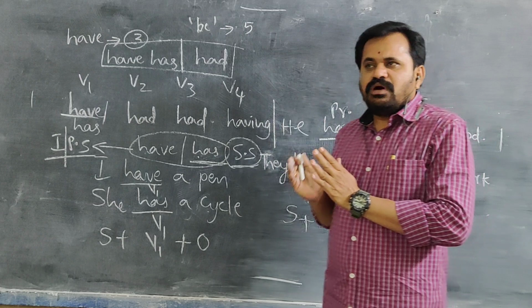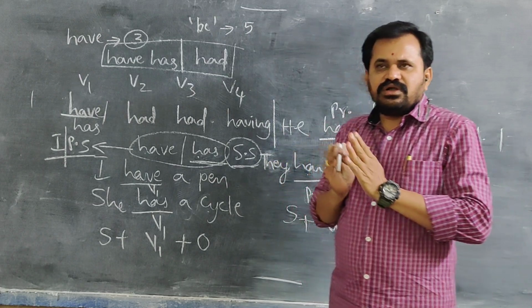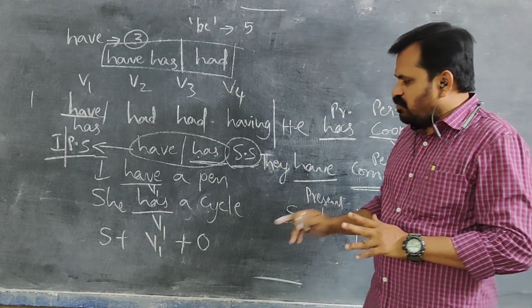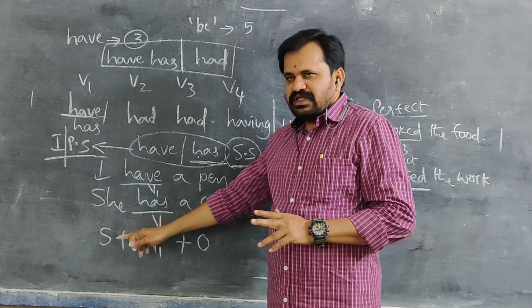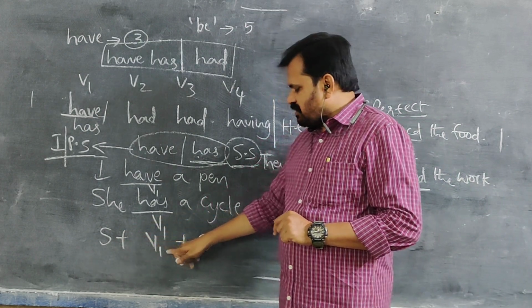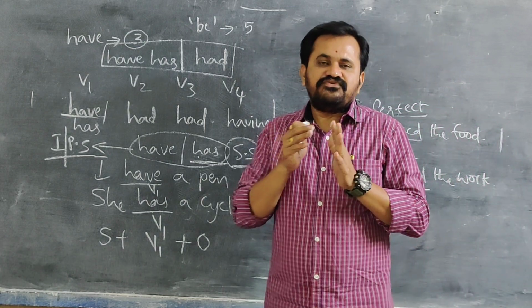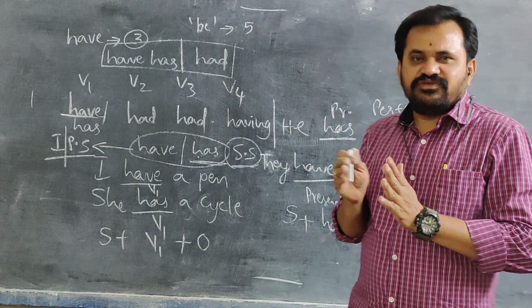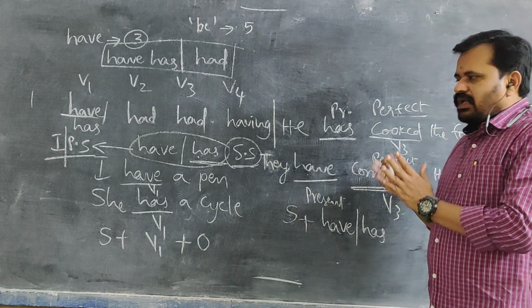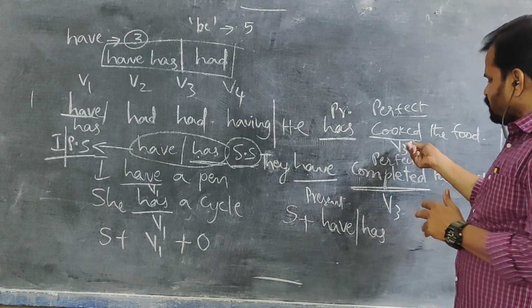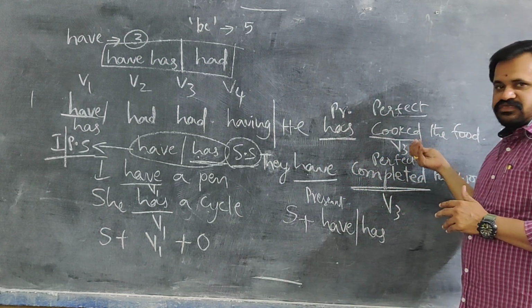And have or has, if we use them barely, become only the simple present tense structure, which you already know: subject plus V1 plus object. If we need to use any main verb after have or has, we always have to use V3 only, none other than V3.